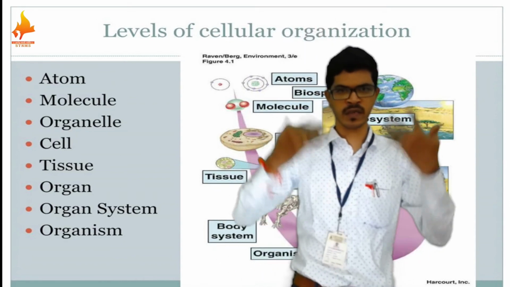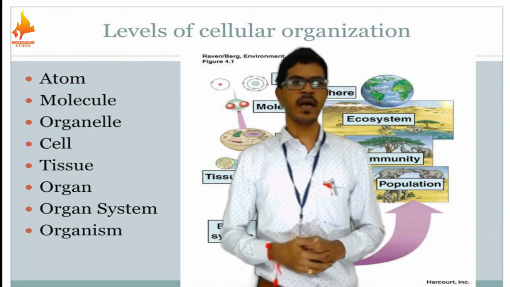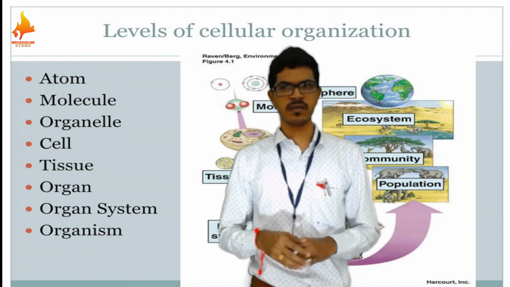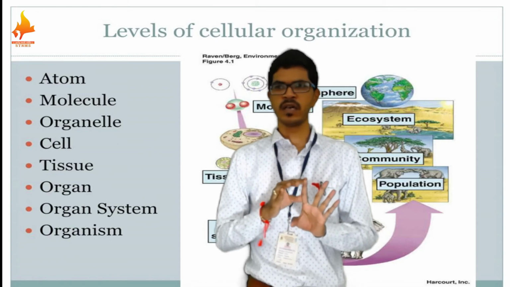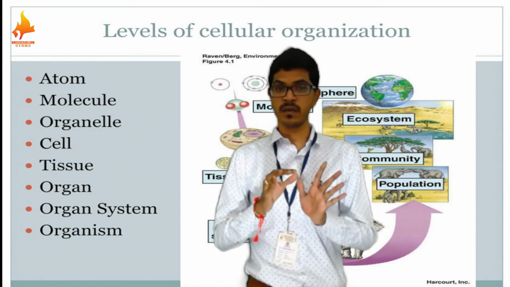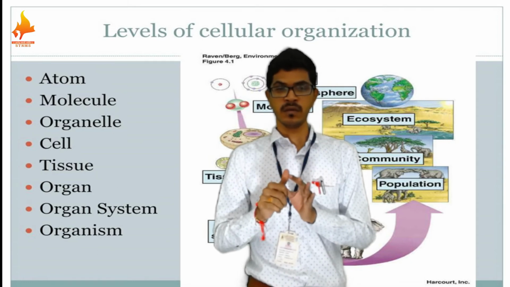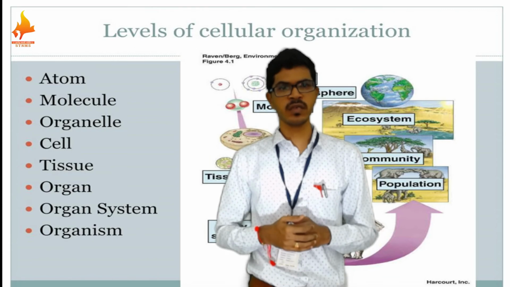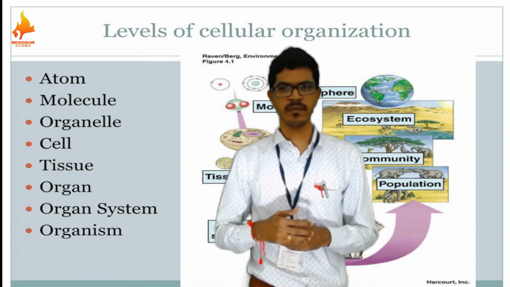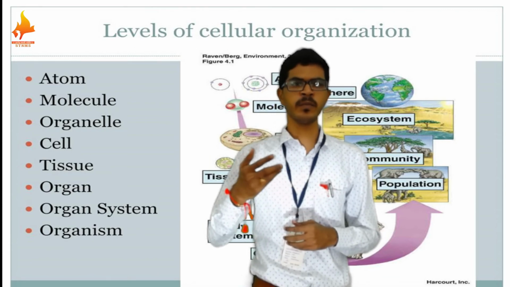form an organism. For example, I am an organism, I am made up of various organ systems: digestive system, respiratory system, excretory system, reproductive system, nervous system. Like this, various systems are present in the body. So all these systems together make an organism. And again, each system is made up of organs.